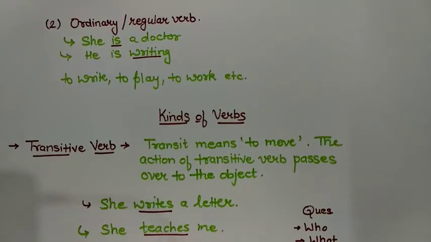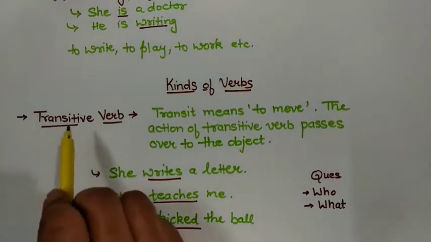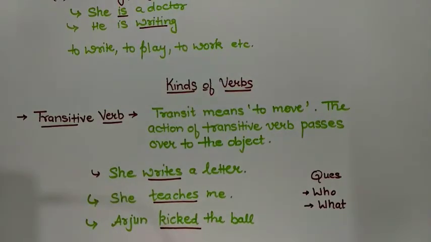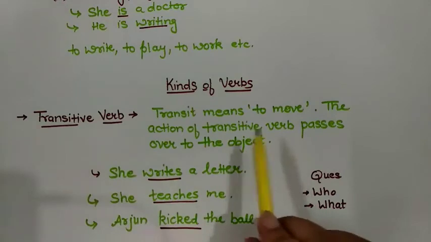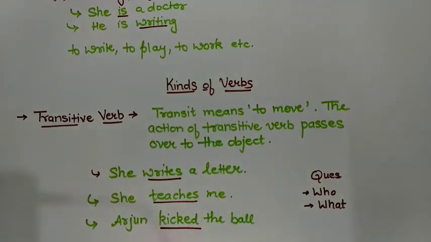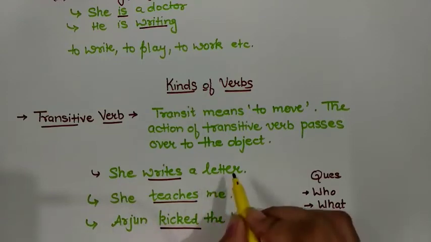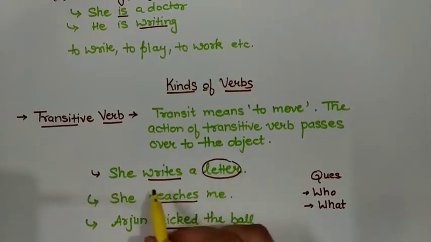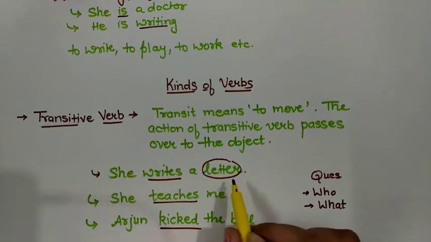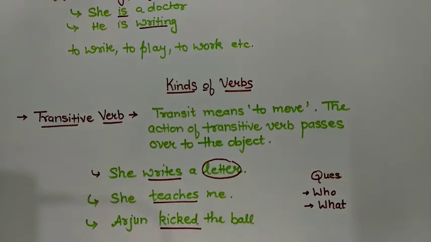Now coming to kinds of verb. There are two kinds of verb and both the verbs are very important. The first one is the transitive verb. Transit means to move. The action of a transitive verb passes over to the object. See the examples. She writes a letter. Can you see the object here? The writing process is passing the impact or the effect on the letter. So, we can see that the action writing is passing over to the object letter.